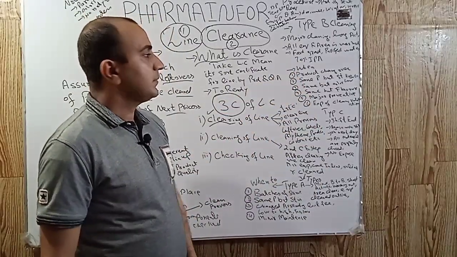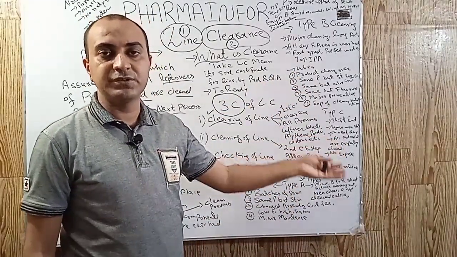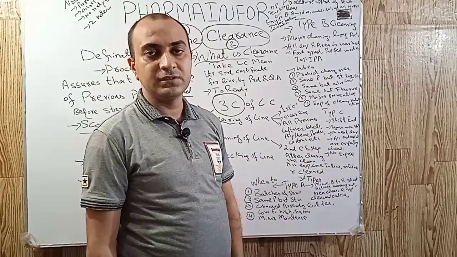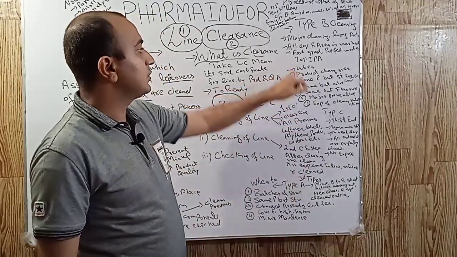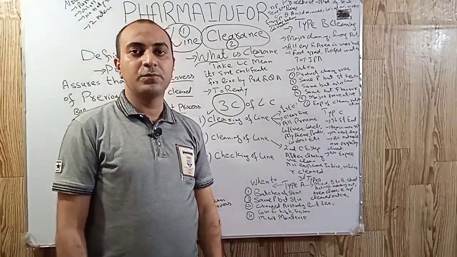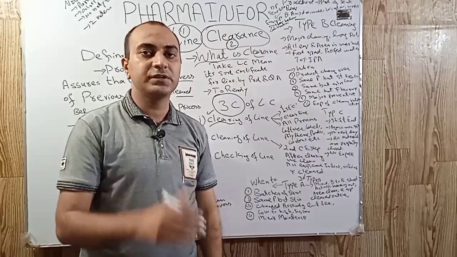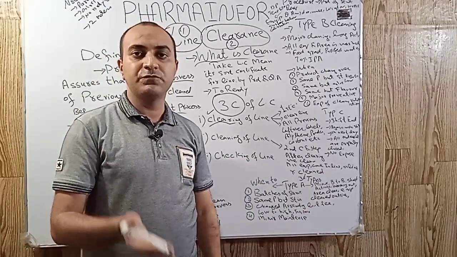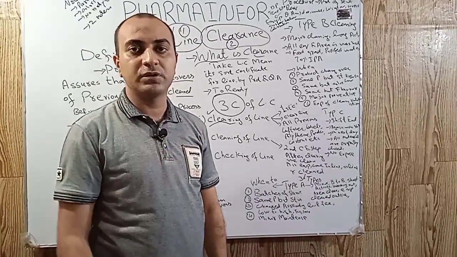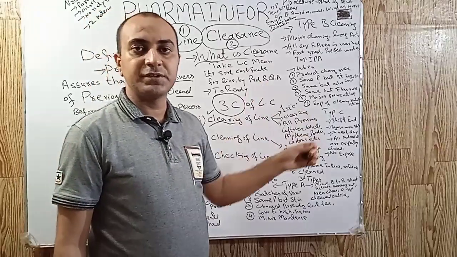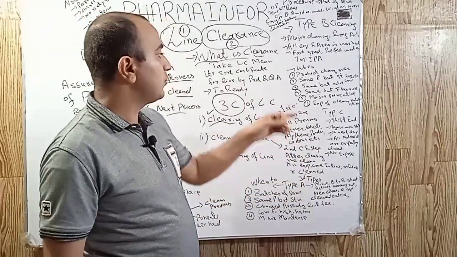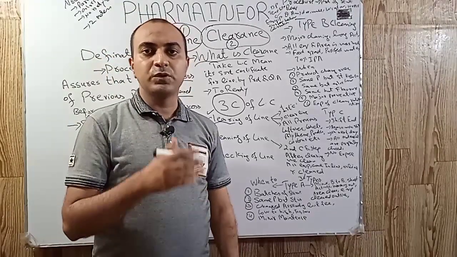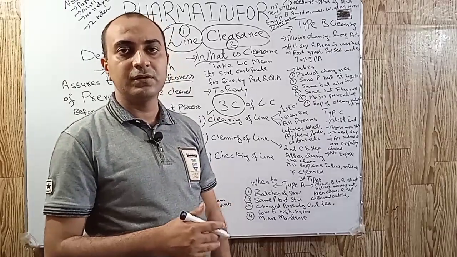So type B cleaning is also known as major cleaning, and as we know, we use water for washing in this type of cleaning. So the basic question is, when will we perform type B cleaning or major cleaning? Type B cleaning is performed when we shift from one product to another product. Suppose we are manufacturing ciprofloxacin and now we want to manufacture sitagliptin phosphate, we will perform major cleaning or